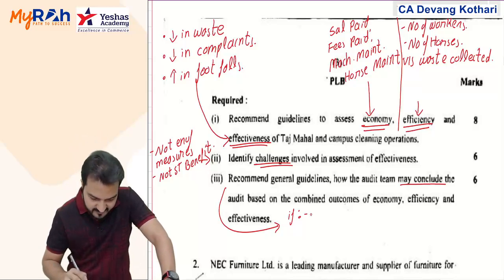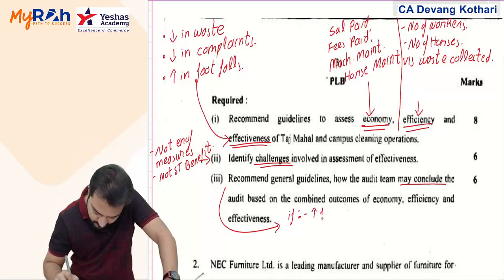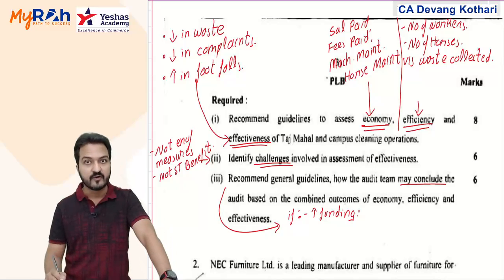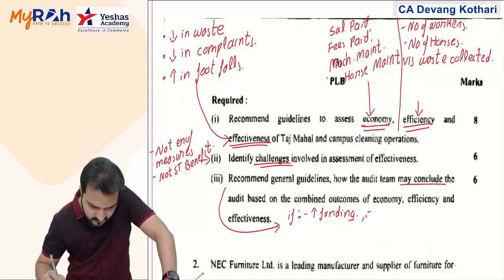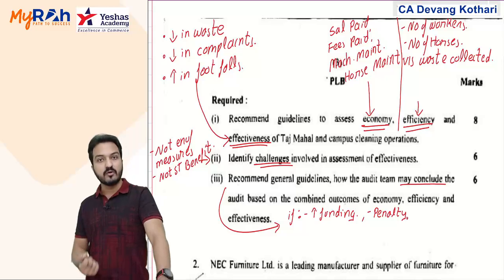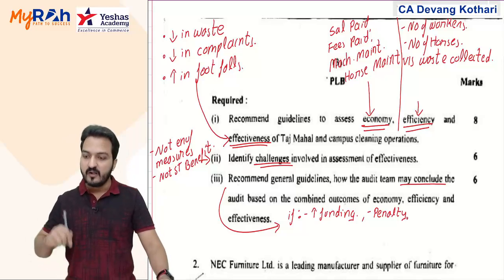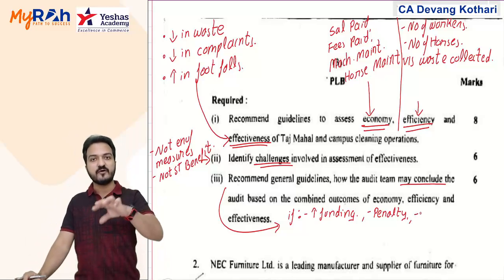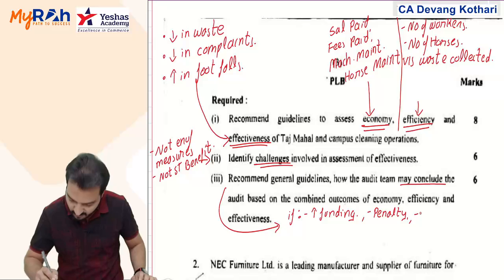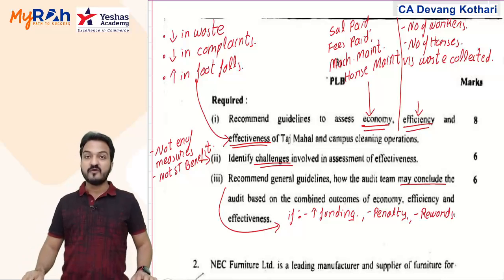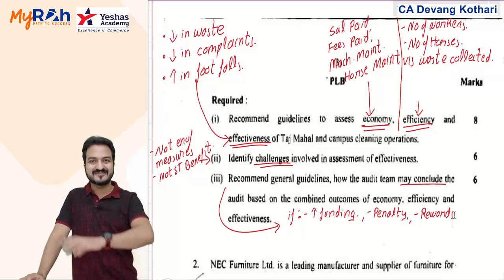Like one recommendation given in the question itself, that they may ask the state government to increase the funding for the cleaning work, or you may start charging a penalty. So these two recommendations are already given in the question, you can repeat them here. Plus I add some of my own. Like if they can charge a penalty, you can also think of rewards for cleanliness, like most clean premises.